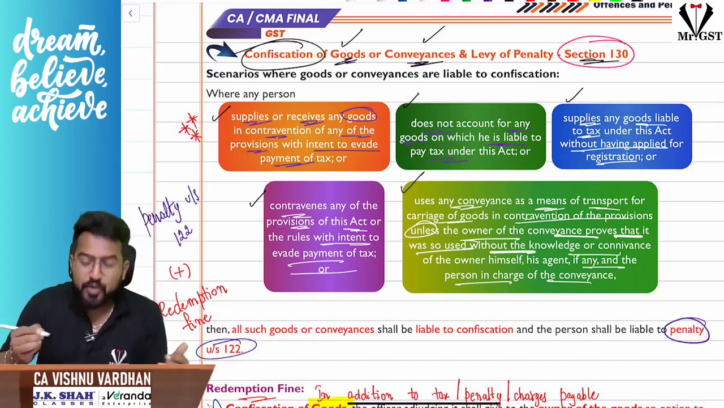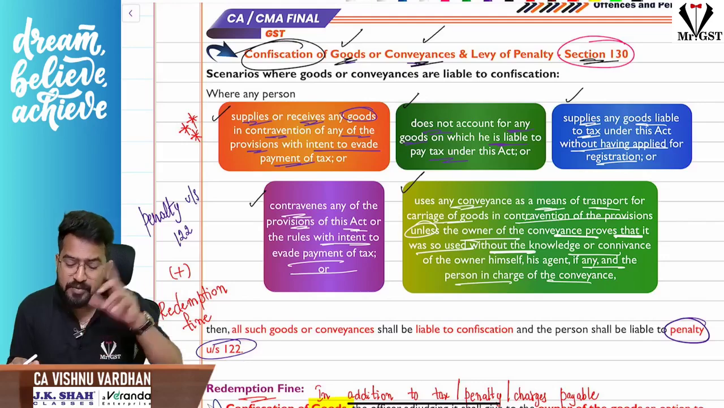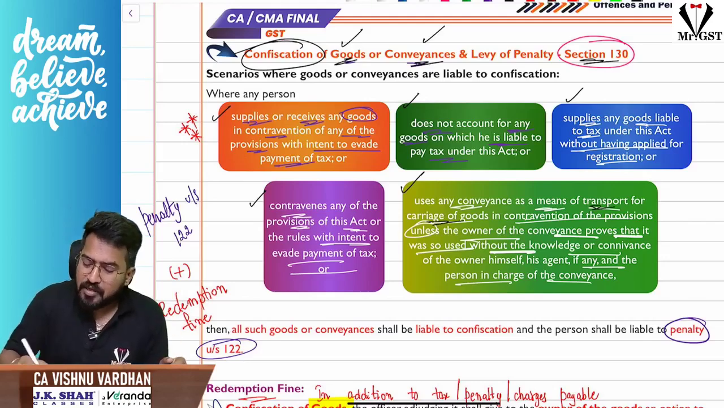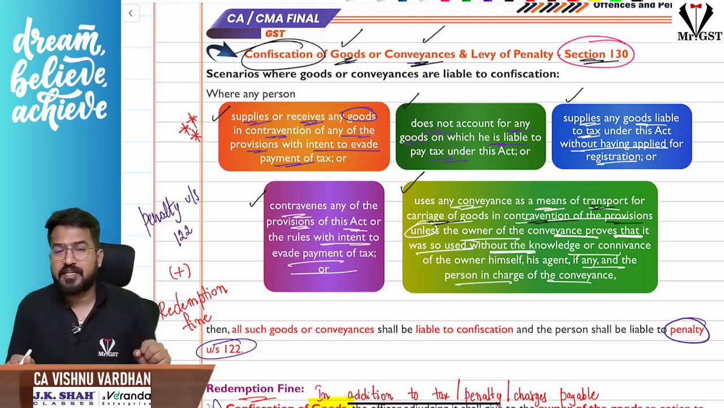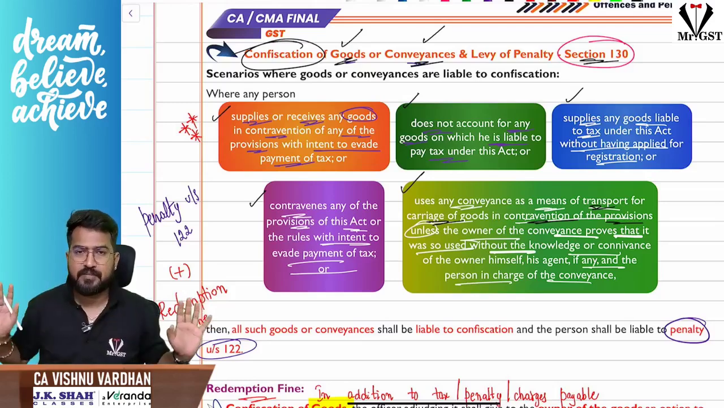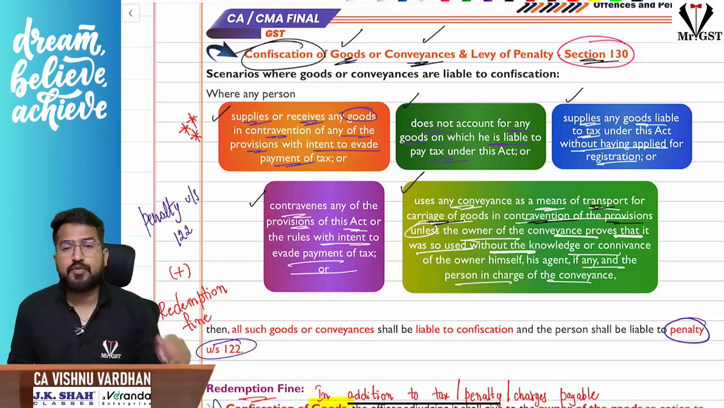Or you are using the conveyances for transportation of goods in contravention of the provisions of this act. And this can be escaped by the owner of the conveyance only when he proves that he doesn't know about this. Okay, so otherwise, yes, confiscation will come into picture.